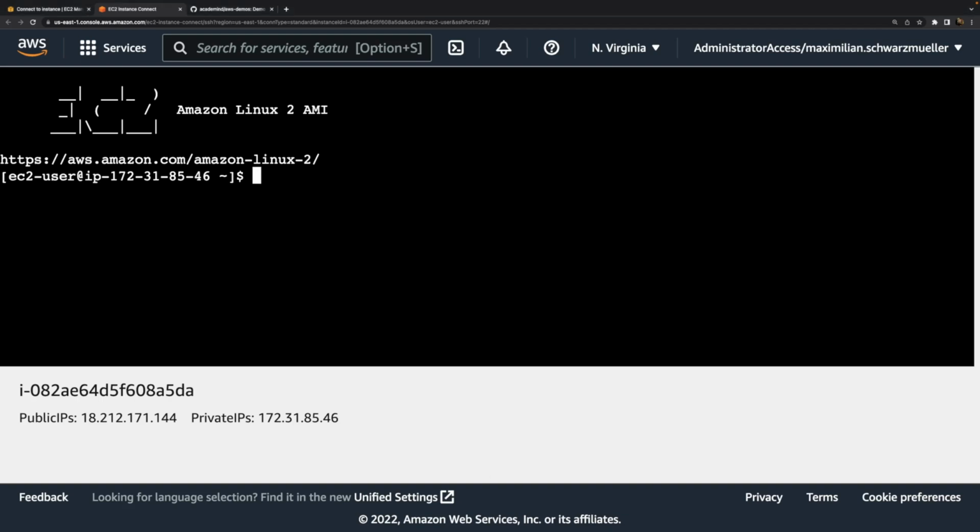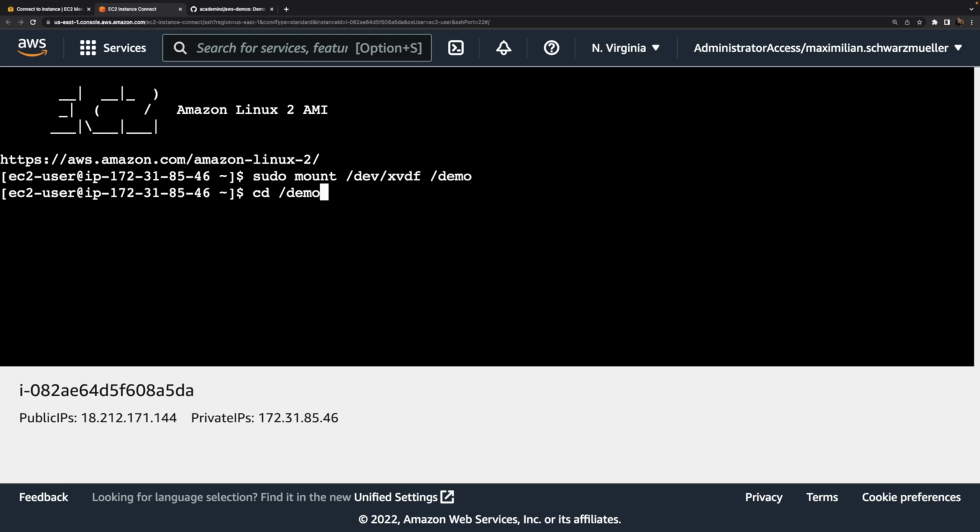Now we could again go through all the commands we ran before for listing all the available volumes. Here I'll instead jump right ahead and run sudo mount, target the extra volume which is available here, and mount it to the /demo folder.